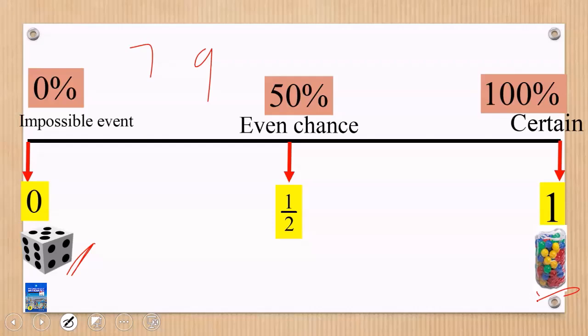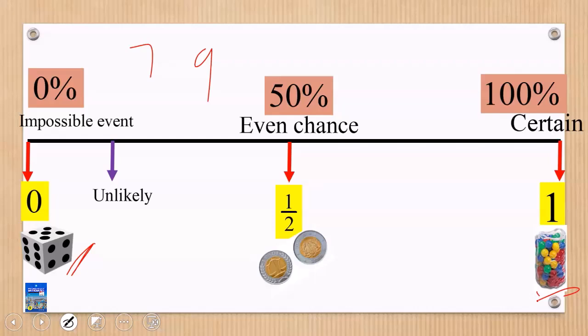Good. Then we have a situation whereby we have a 50-50 chance of something occurring. We call it even chance. For example, I give you a coin and you have to toss the coin. The coin has only two sides, either a head appearing or a tail appearing. So the chance of getting head or tail is even, 50-50, unless the coin is biased. But we are assuming that the coin is fair. Then we have a situation we can term an unlikely event.